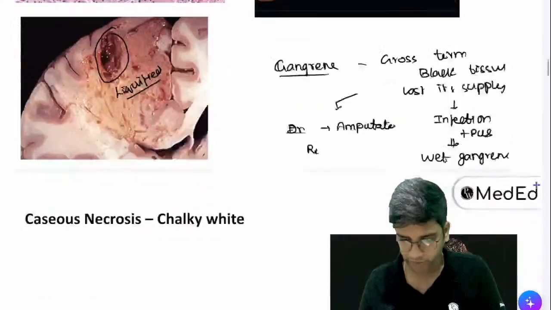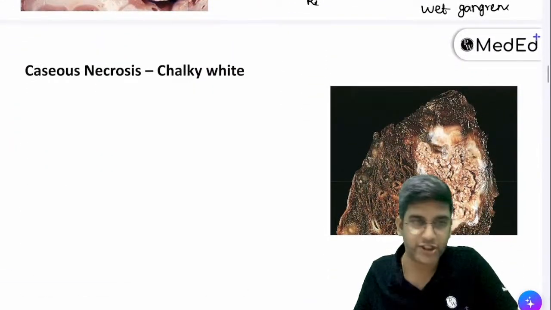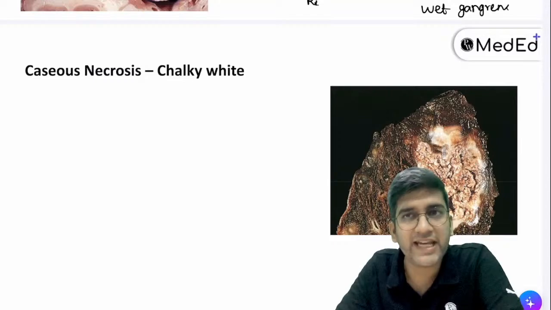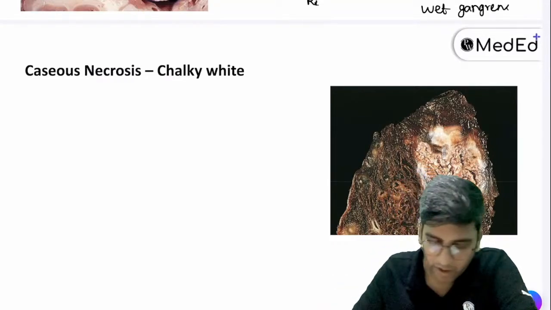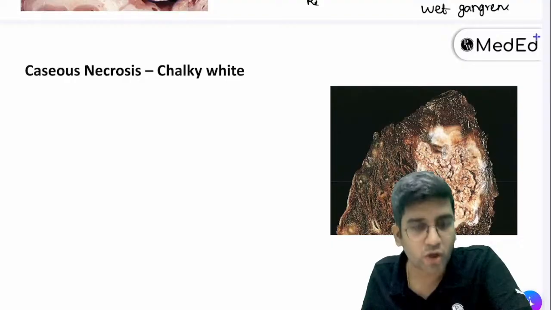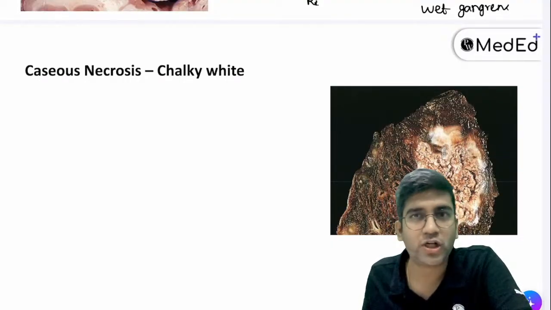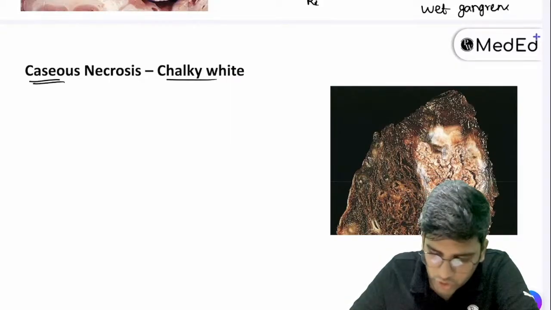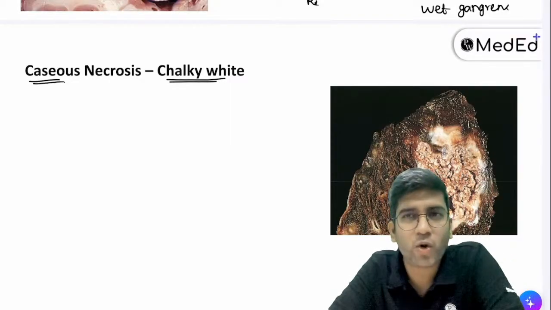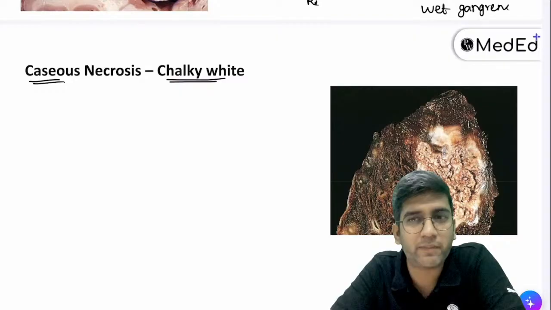Let's go to the third necrosis. The third necrosis is caseous necrosis. Fine. Caseous means chalky white, white in color, right? Honestly, I'll teach you something which is right, and I'll also tell you that's not how most of the books are written. Honestly, caseous necrosis means chalky white in color. What will be the color in microscopy? Pink or blue?